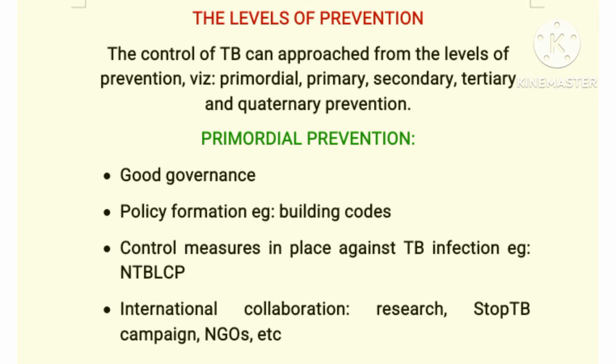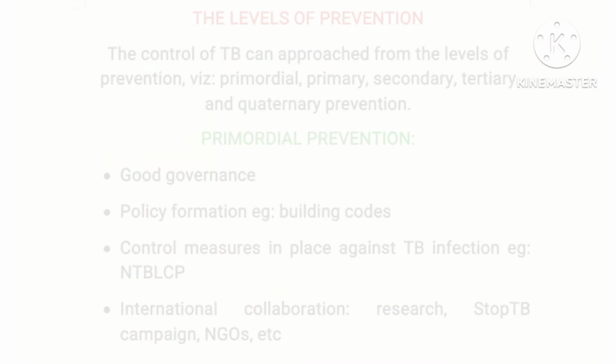So the prevention at this level aims at preventing you from being at risk, so that you will not be at risk for this particular disease. And this particularly involves good governance, when the government builds good houses and structures, good policy formations, good, standard and resilient healthcare that ensures control of these diseases, and international collaboration and research. So primordial prevention prevents you from being at risk for the disease.